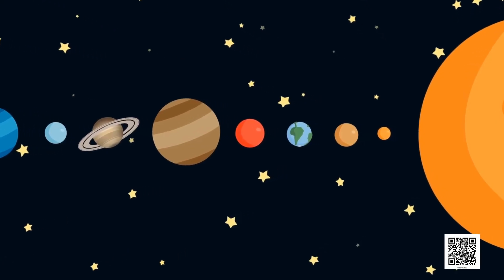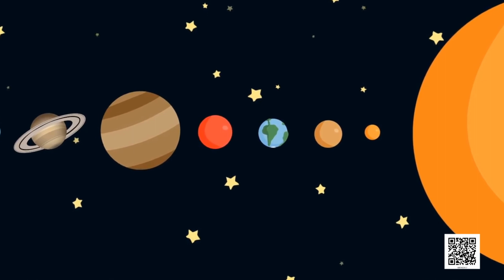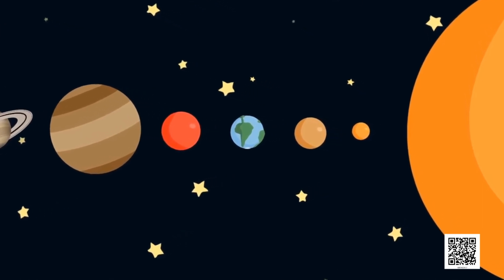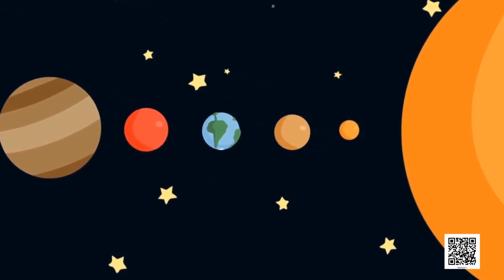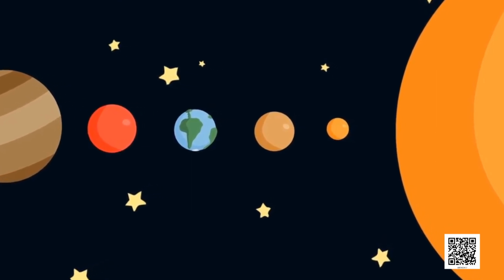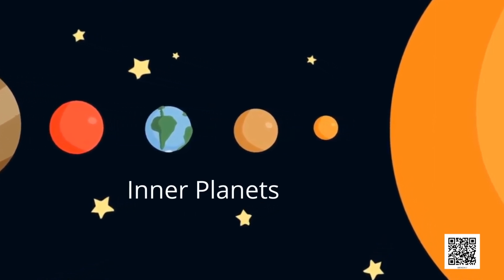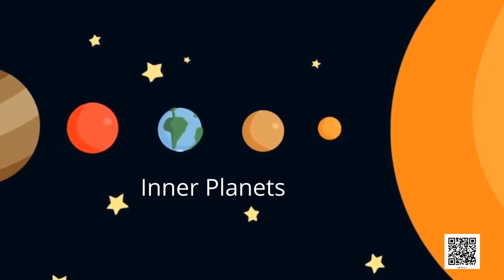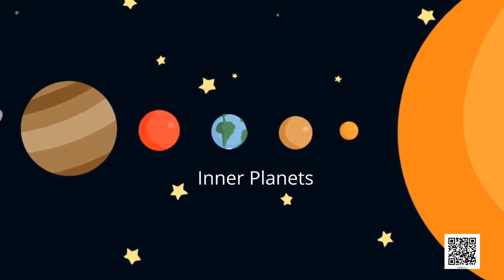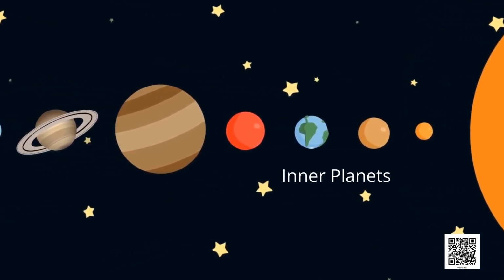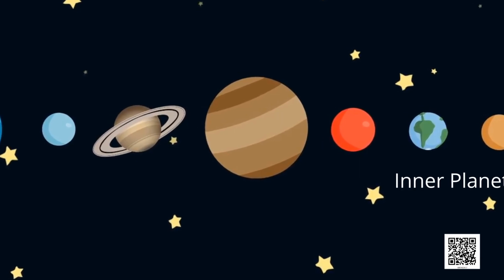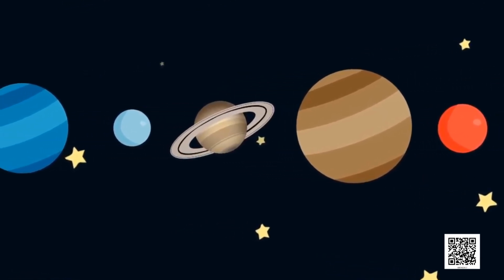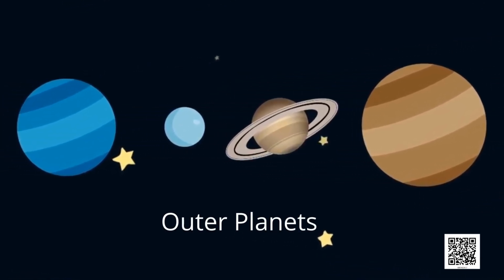The first four planets, Mercury, Venus, Earth and Mars, are much nearer to Sun than the other four planets. They are called the inner planets. The inner planets have very few moons. The planets outside the orbit of Mars, namely Jupiter, Saturn, Uranus and Neptune, are much farther off than the inner planets. They are called the outer planets.